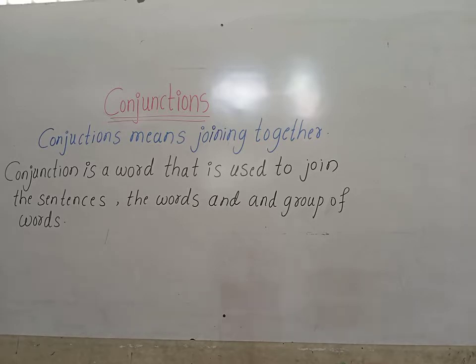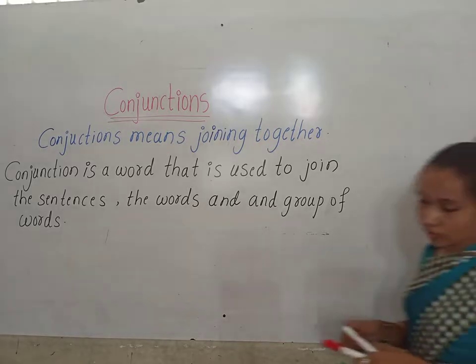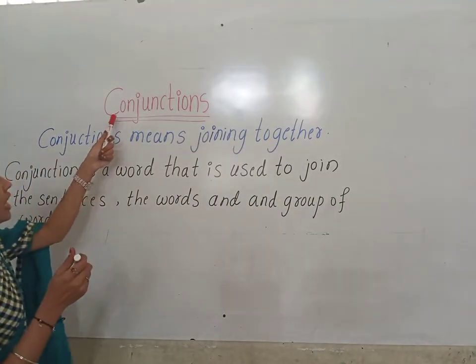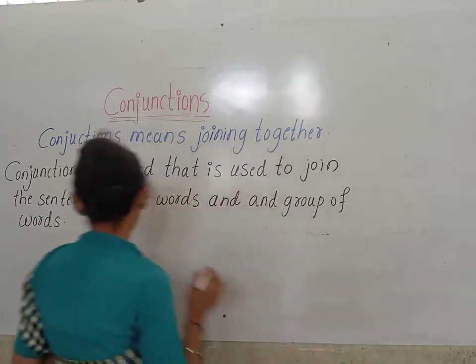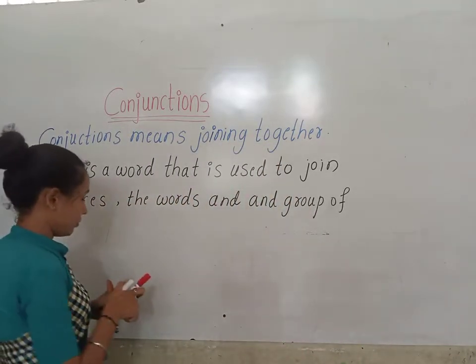Conjunction is a word that is used to join the sentences, the words and the group of the words. Okay? So here C-O-N, con means together.